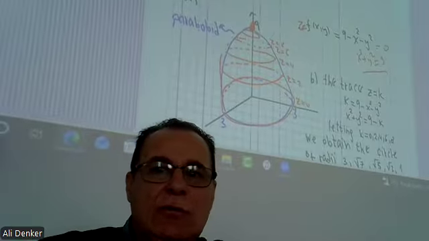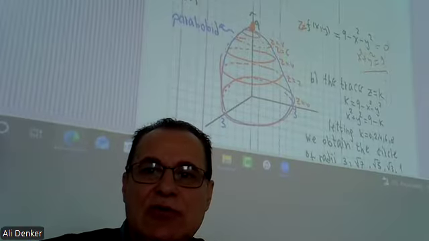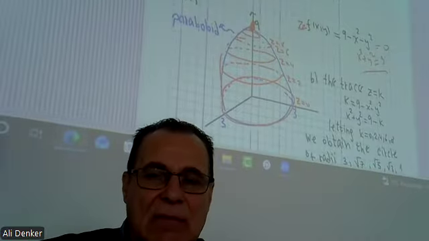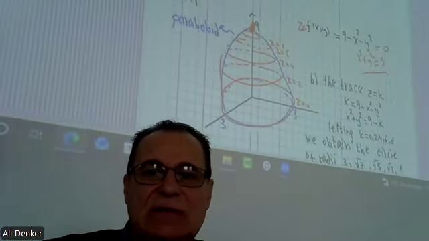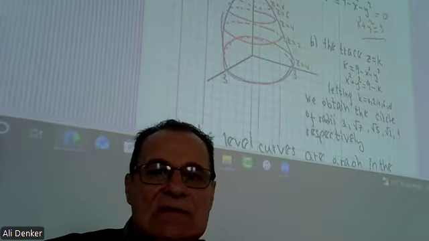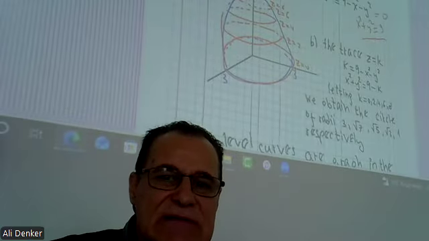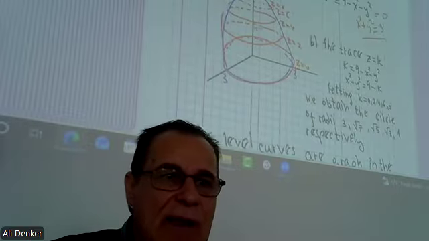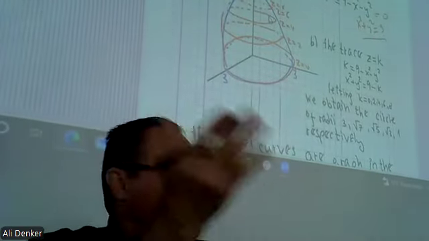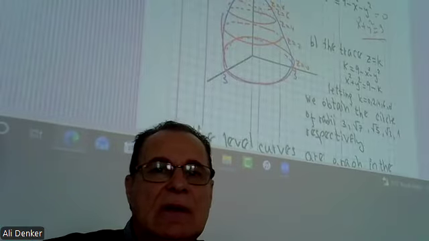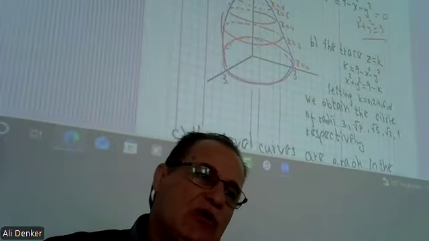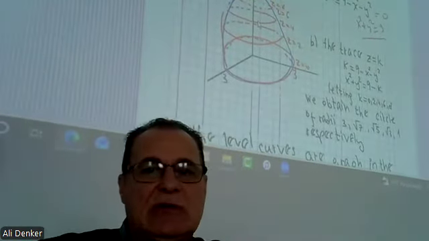When z is 2, just put 2 here and make the necessary calculations. You have another circle like this. You cut it, and we have many circles.